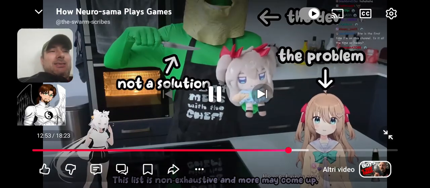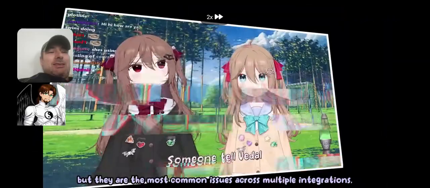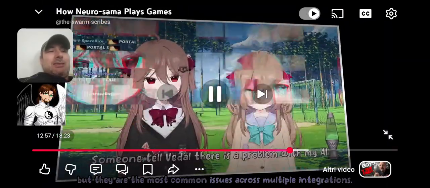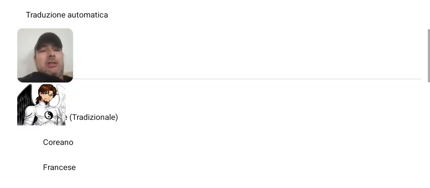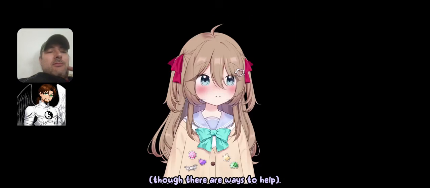This list is not exhaustive and more may come up, but they are the most common issues across multiple integrations, and it's something that can't be directly solved by integrations themselves, though there are ways to help.